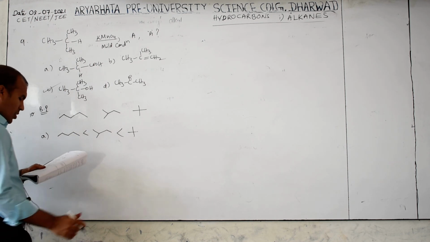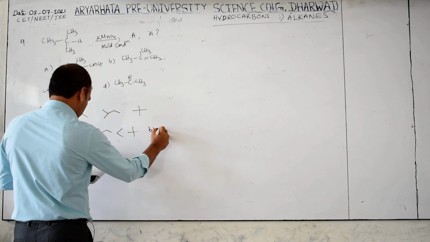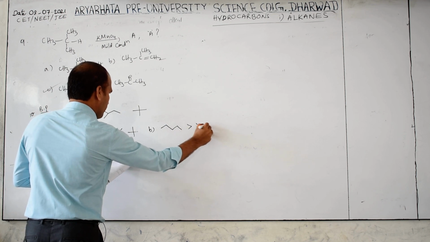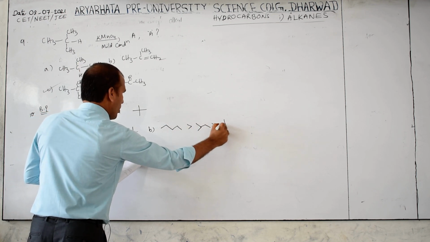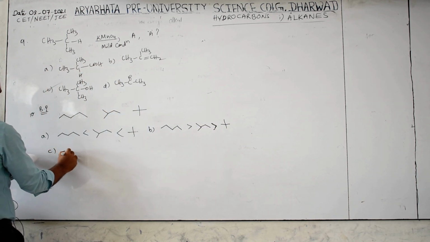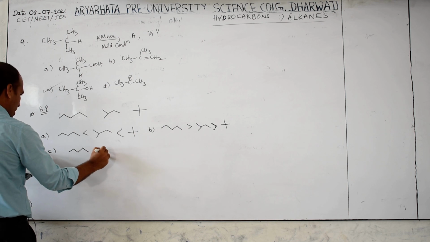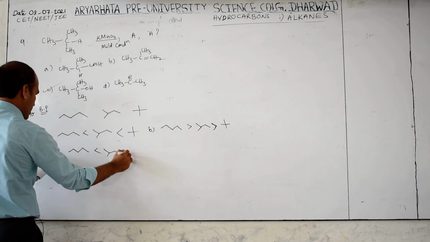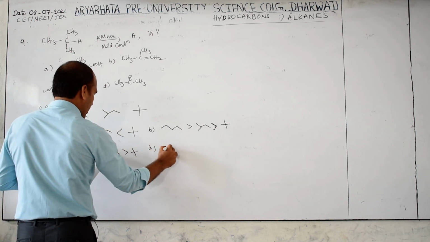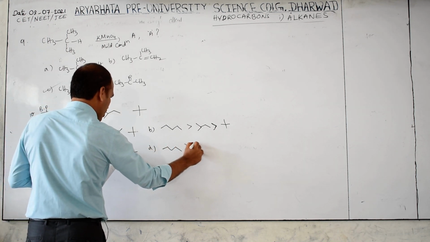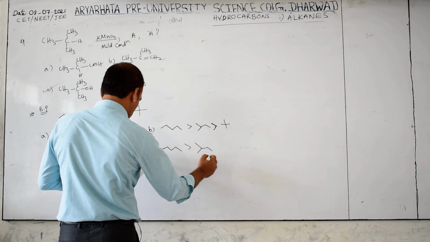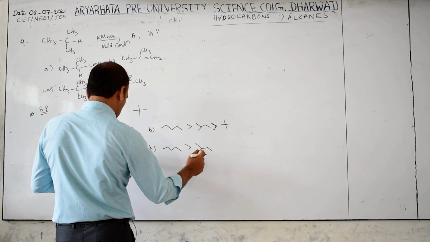Neopentane this is. Next, option B is n-pentane, isopentane, and neopentane. Then C is n-pentane, isopentane, next neopentane. Option D is n-pentane, next isopentane.